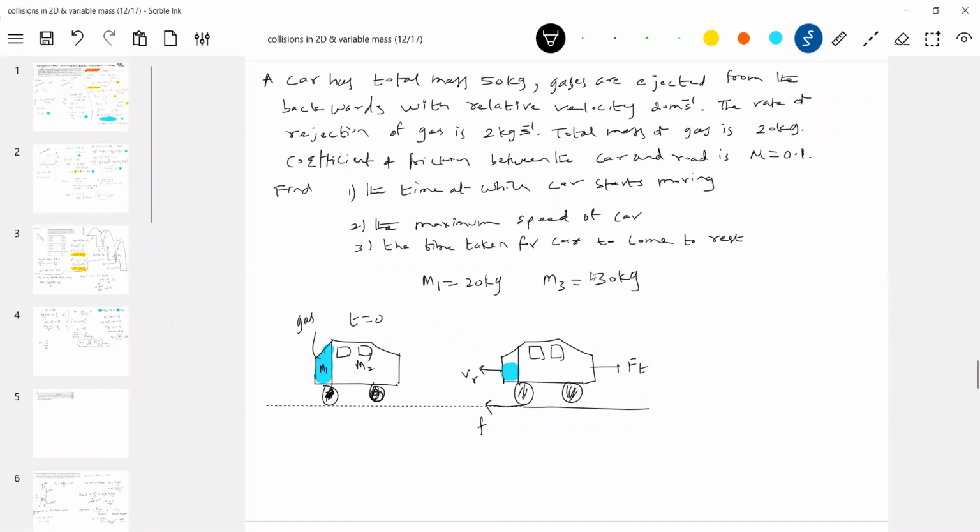The resultant friction will act backward. When I switch on the car, because of the variable mass concept, thrust force will act. So the car will start moving only when the thrust force is able to overcome the friction. Only then does the car start moving.